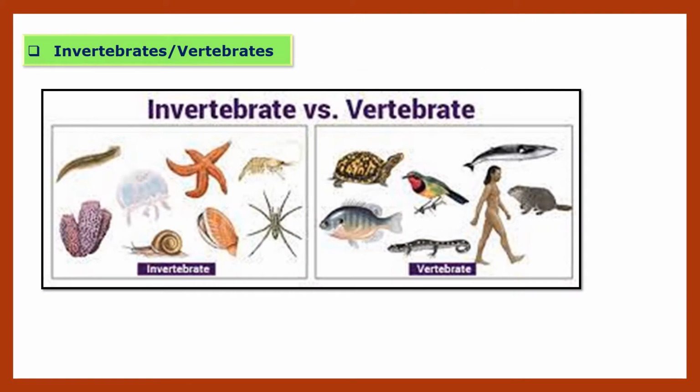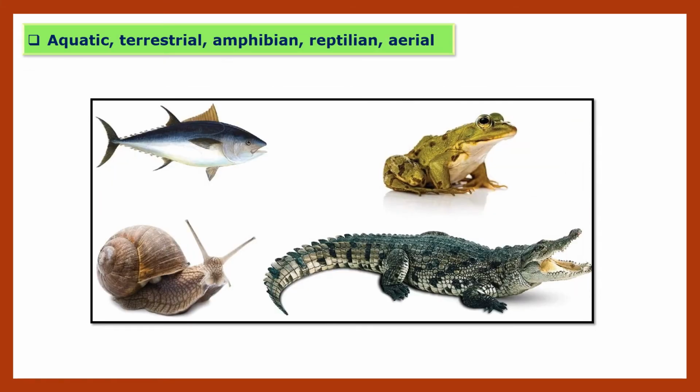Now, some animals have vertebral column or backbone, that is called as vertebrate animals. And some animals do not have backbone or vertebral column, that is called as invertebrates. So, according to this, we classify the animals. Children, according to living habitat of animals, we saw types of animals, that is aquatic, terrestrial, amphibian, reptilian, and aerial animals. So, the animals living in water are called as aquatic animals.